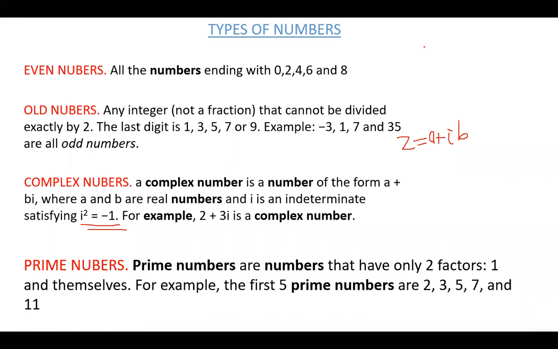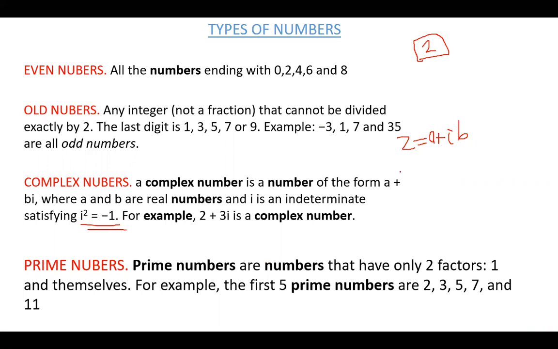Let's start with 2. Is 2 a prime number? Yes. How do I know? Because I know that there are only 2 numbers that can go into 2 without leaving a remainder.